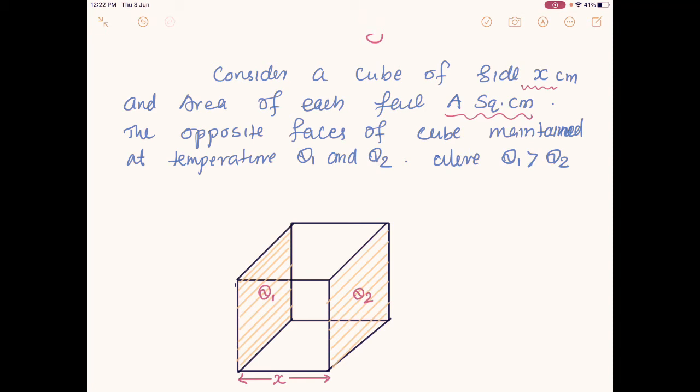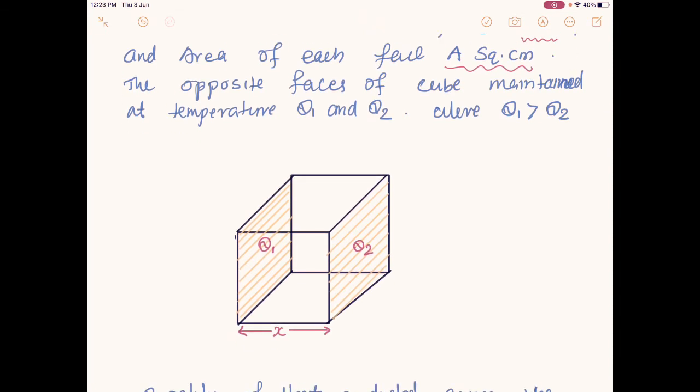If the two faces are at the same temperature, no heat transferring will happen. Only if there is a temperature difference does heat transfer happen. So suppose theta 1 is the higher temperature; the heat always transfers from the hotter body to the colder body.